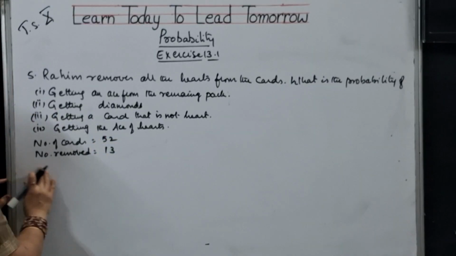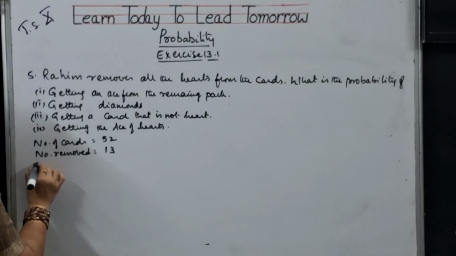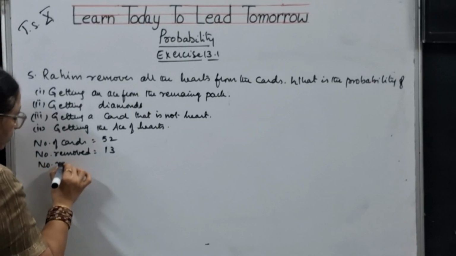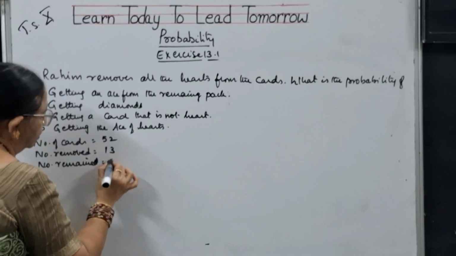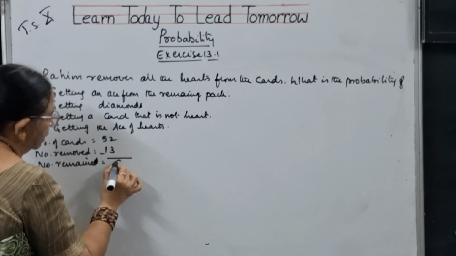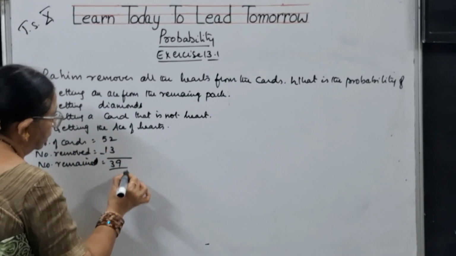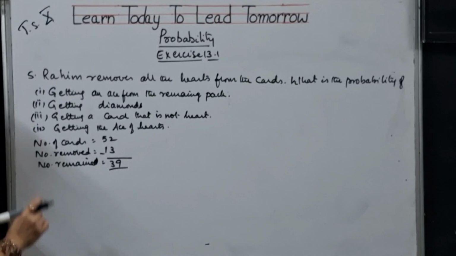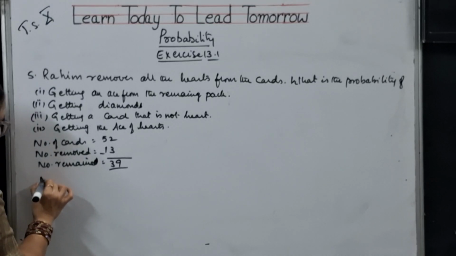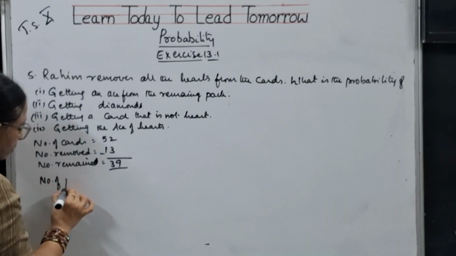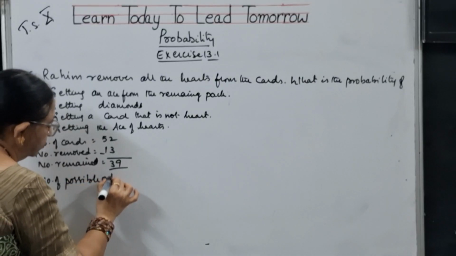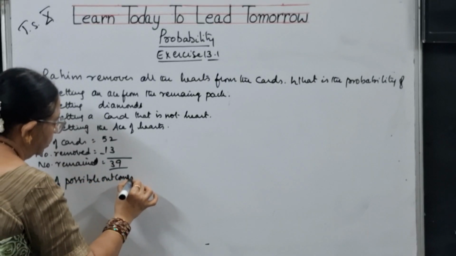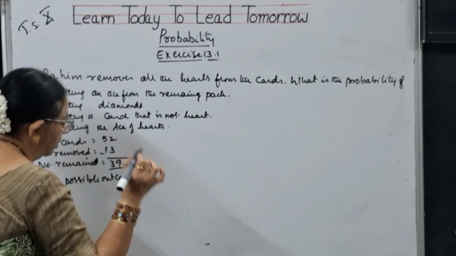So all hearts removed means 13 removed. Number remaining: 52 minus 13 is 39 cards. So number of possible outcomes is equal to 39.